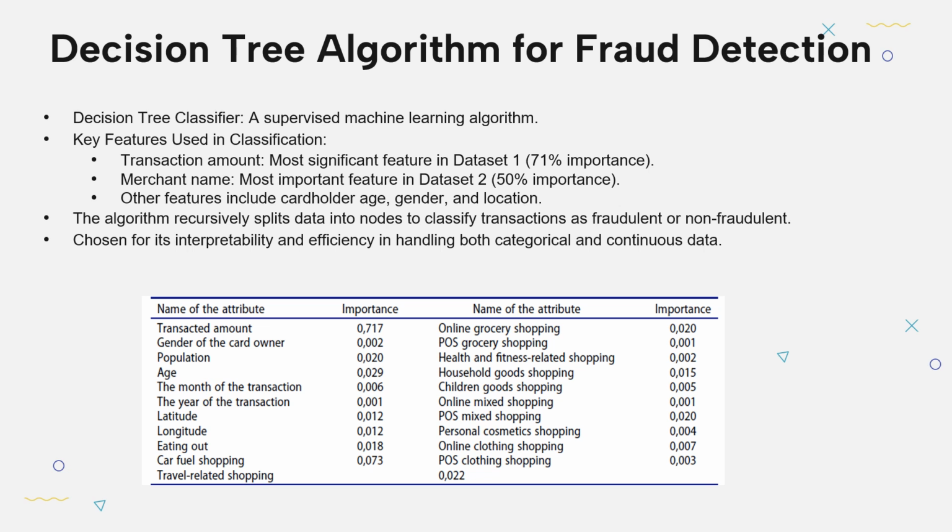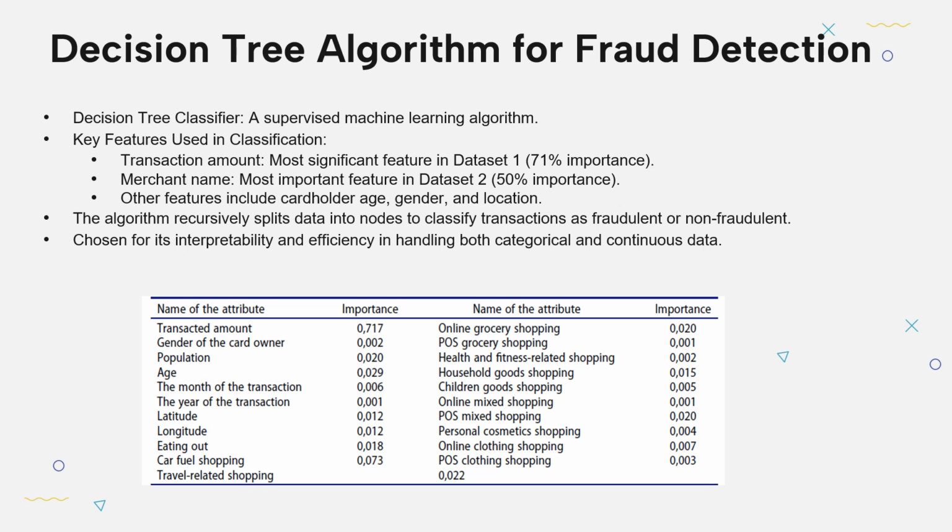For instance, a sudden large purchase on a card might indicate a fraudulent transaction, especially if it's outside the typical spending pattern of the cardholder. On the other hand, in dataset 2, the merchant name was the most critical feature, contributing 50% to the decision. This suggests that fraudulent activity might be linked to certain merchants or industries where fraud is more likely to occur. For example, online merchants or new unfamiliar stores might be associated with a higher risk of fraud.